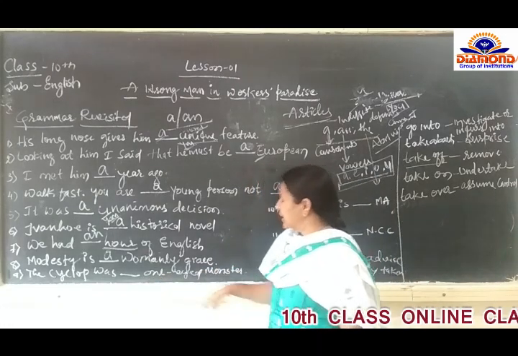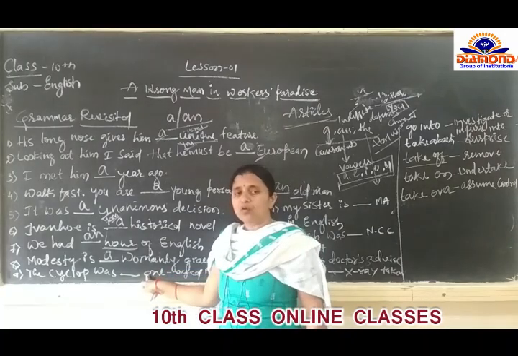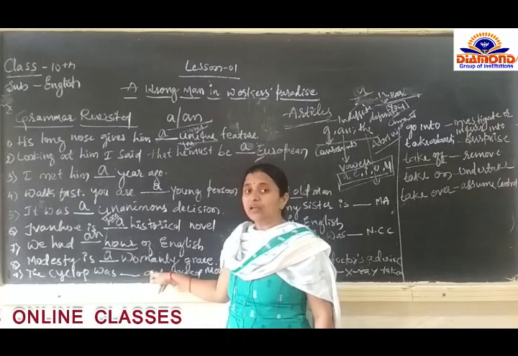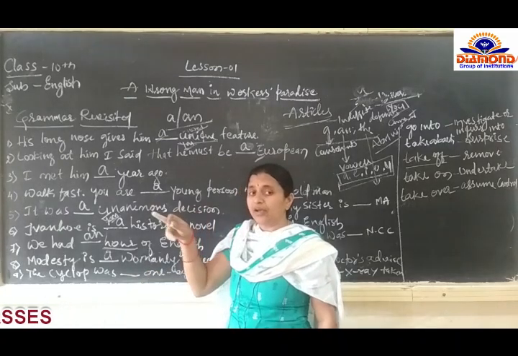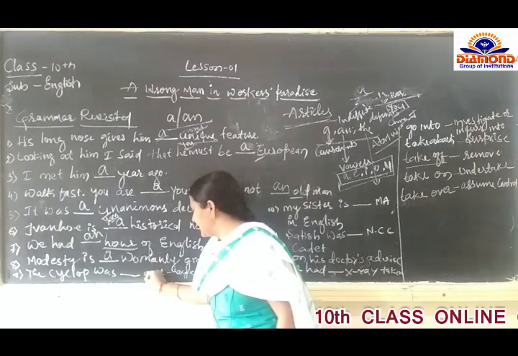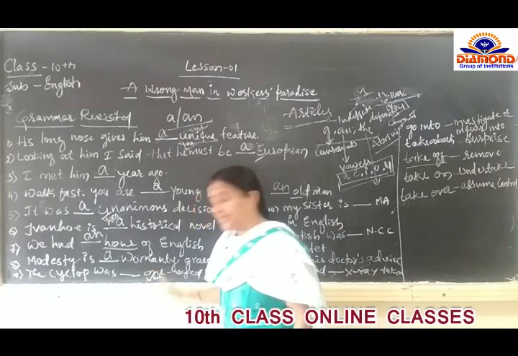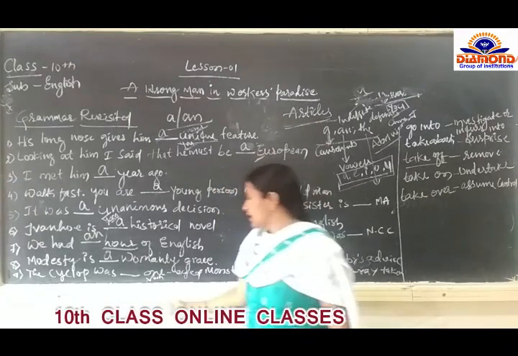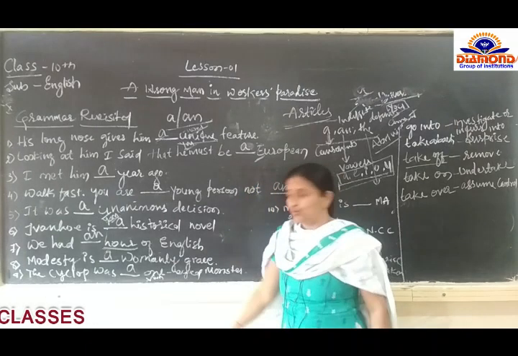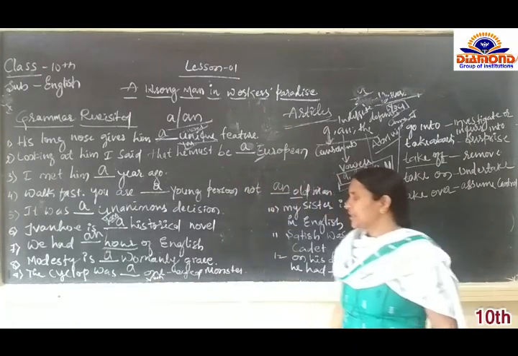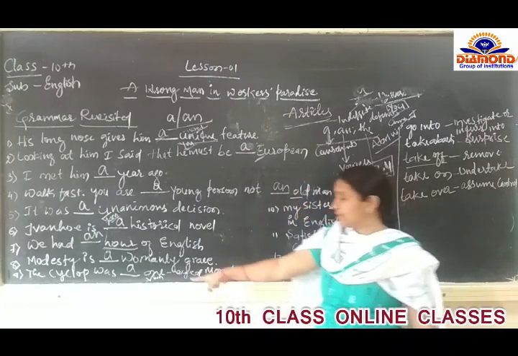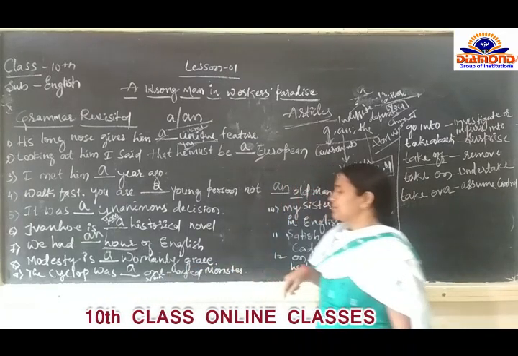Here O is there. According to our rules, O means we have to use an, but in one, W-A-N, the consonant sound is there. Here it is not a vowel sound, it's a consonant. That is the reason, instead of an, we use a here: the cyclops was a one-eyed monster.